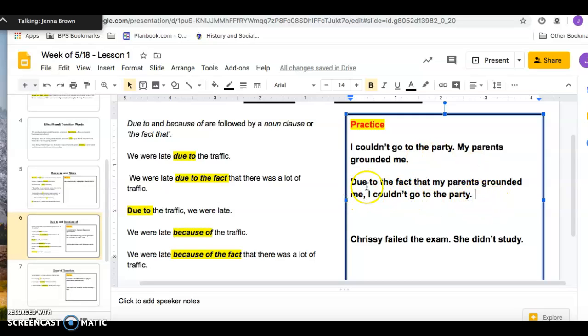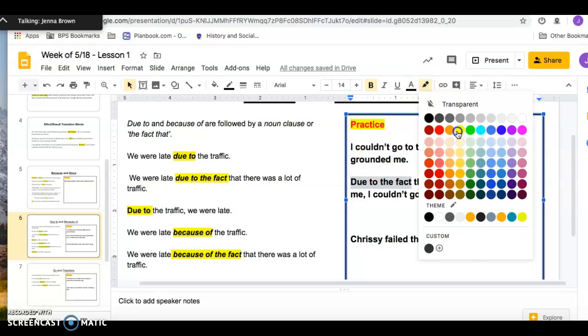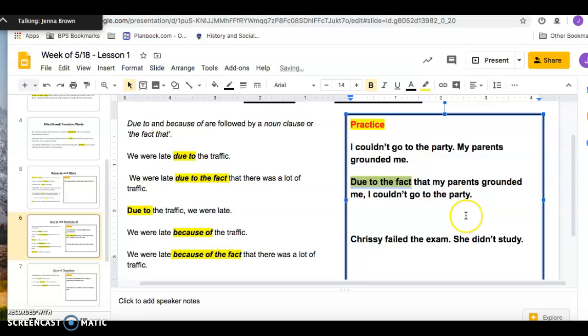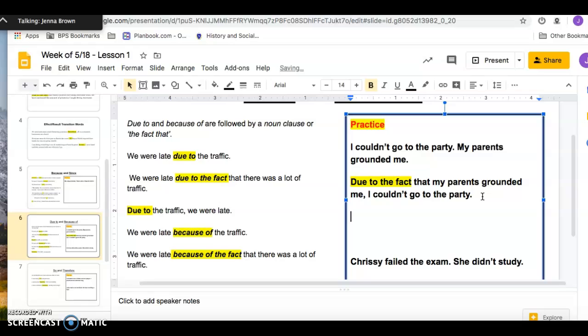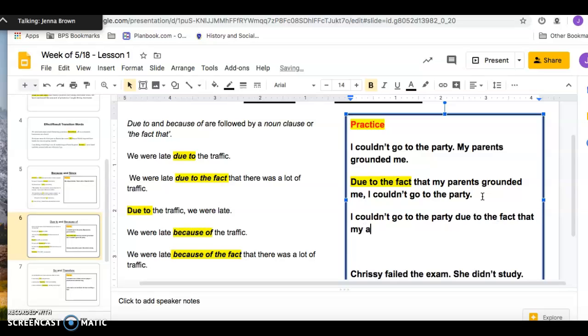Okay, so here is my transition word to signal a cause and effect relationship, right? Or I could say, I couldn't go to the party due to the fact that my parents grounded me. Okay? So there it is right there.